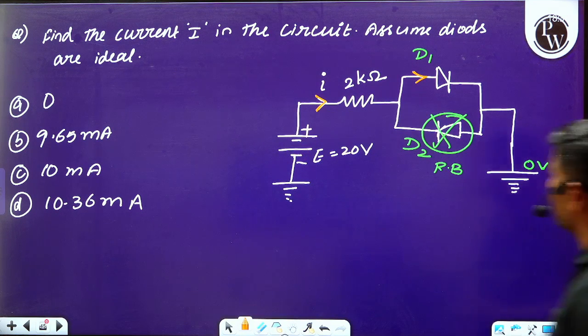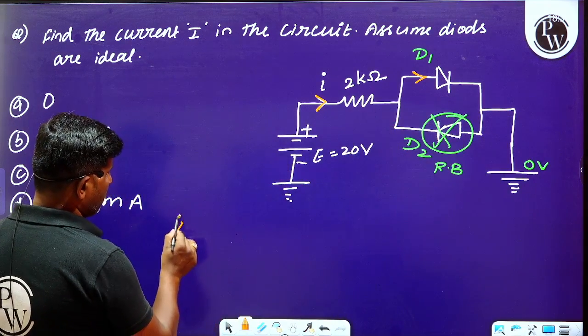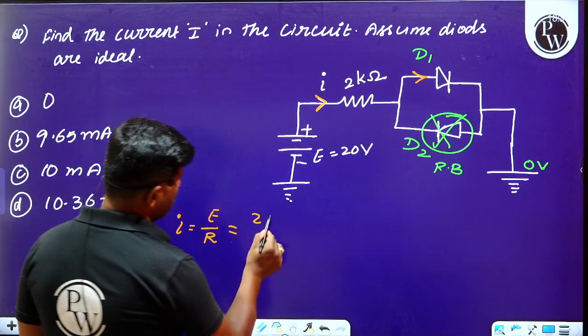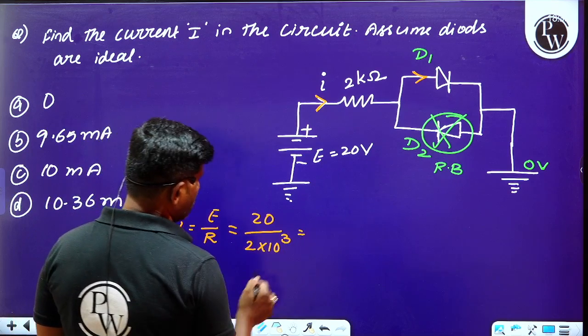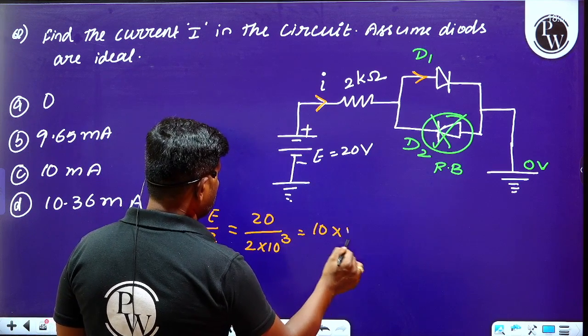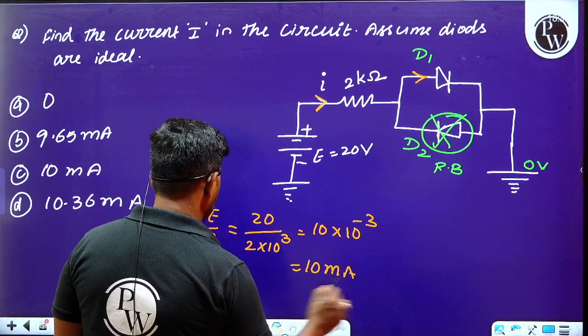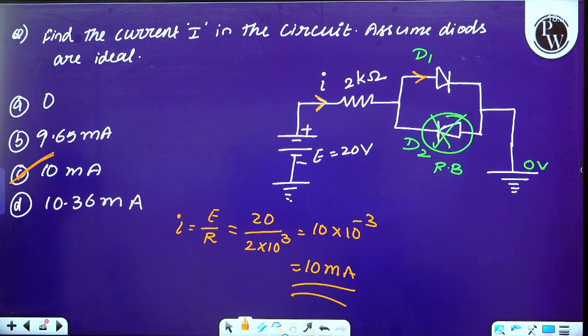So observe this question carefully. What is the current? I is equal to E divided by capital R. E is 20. R is equal to 2 kilo ohm. Is it clear? Therefore, 10 into 10 to the power of minus 3, which is nothing but 10 milliampere. We will get option C as the right answer.